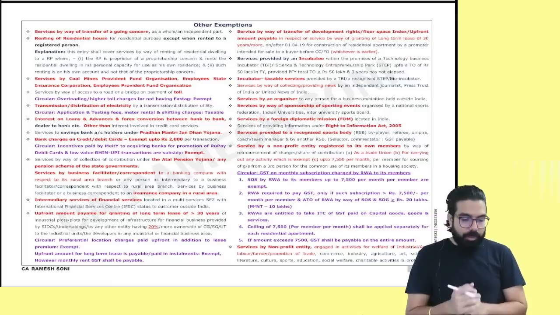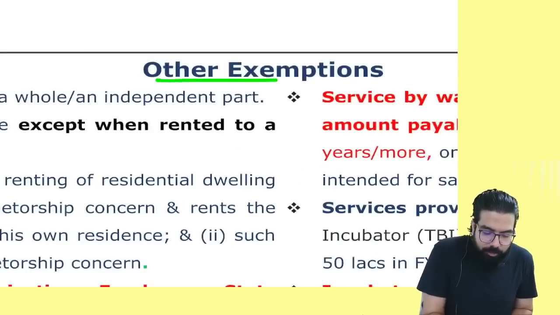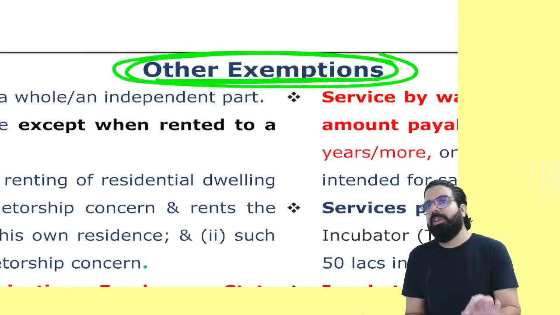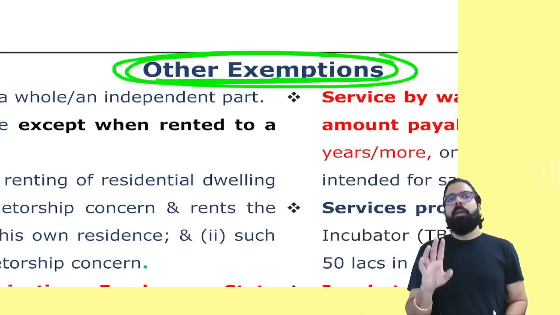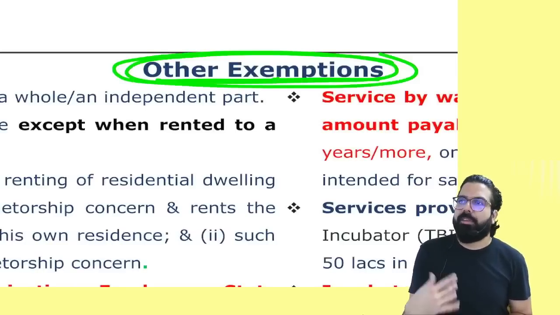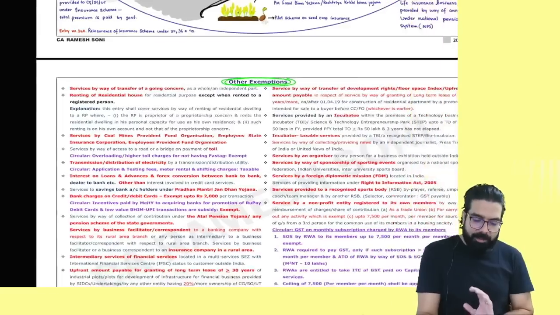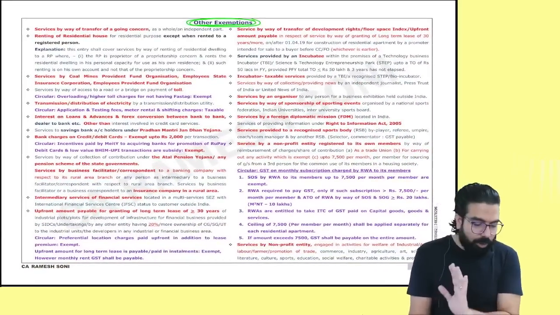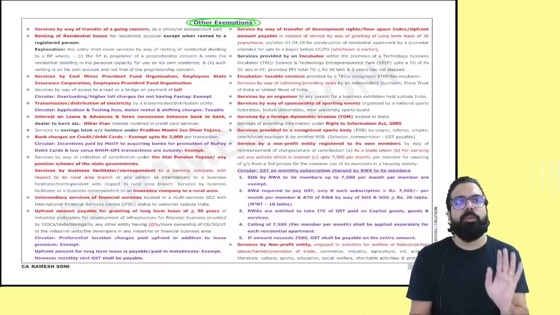Now, listen, there are some other small exemptions which are there, which they have gone ahead and given exemption. These are all miscellaneous exemptions which I have written over here. This miscellaneous exemption I have written so that students can just read and go once. In this also, I will tell you what are the important ones which I like.